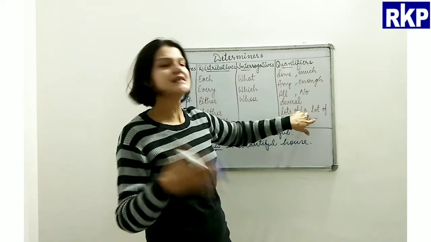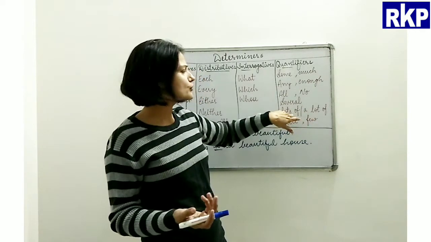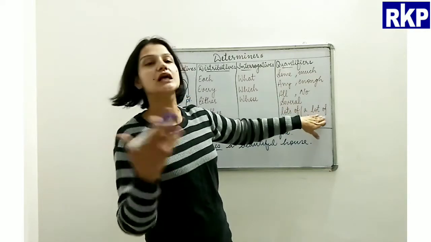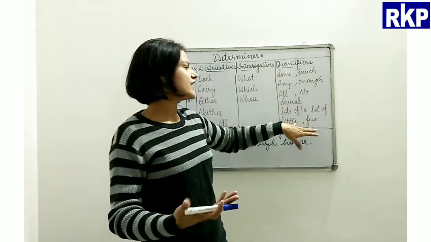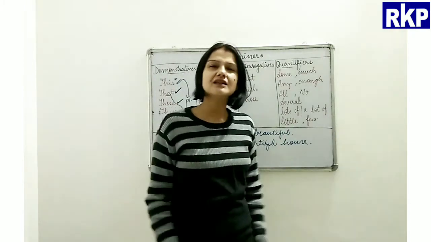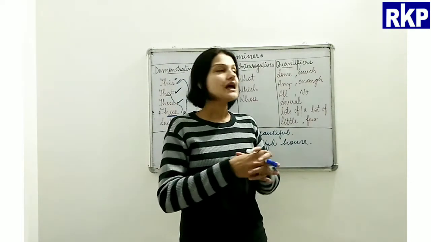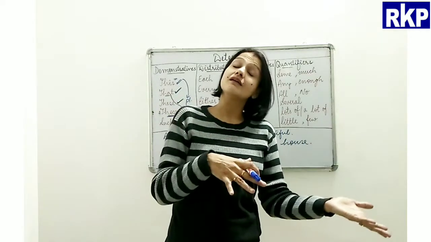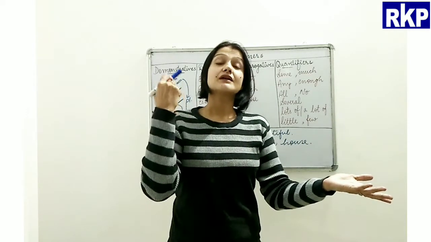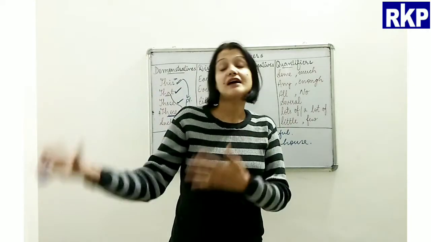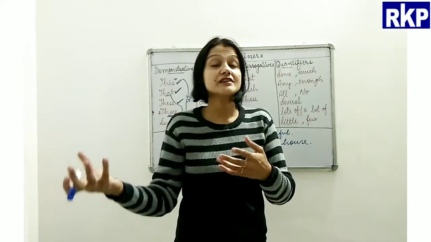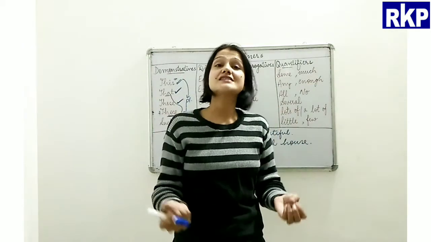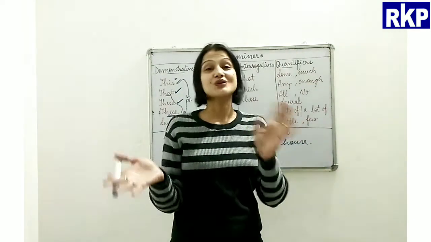Basically these two mean the same, but when you use lots of, we do not use a with it. Then we have little, few, a little, a few. There are many, and some of them are used only with countable nouns, others only with uncountable nouns, and there are some which are used with both of them.